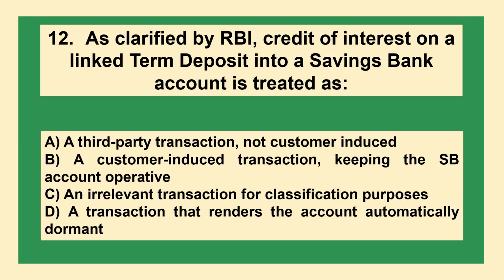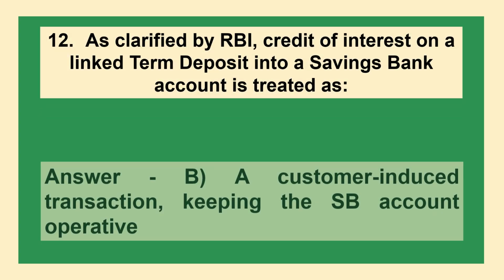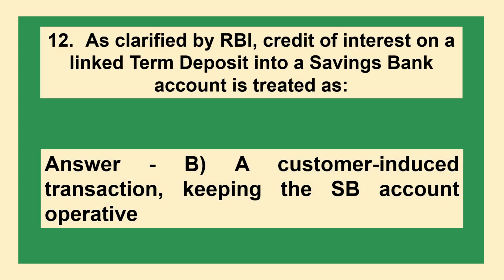Question: As clarified by RBI, credit of interest on a linked term deposit into a savings bank account is treated as: Option A, a third party transaction not customer induced. Option B, a customer induced transaction keeping the SB account operative. Option C, an irrelevant transaction for classification purposes. Option D, a transaction that renders the account automatically dormant. Correct answer is Option B, a customer induced transaction keeping the SB account operative.